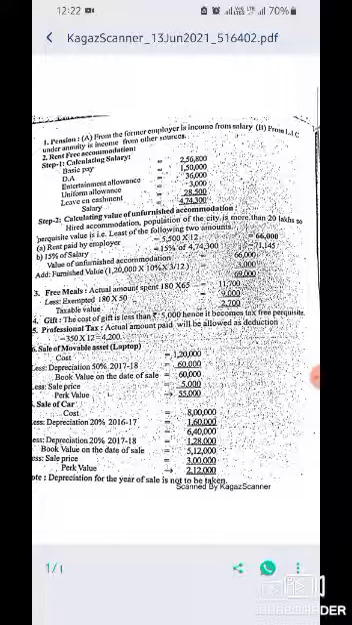Now let's see the sale of movable assets. Laptop cost is 1,20,000, less depreciation 50%, that is 60,000. The book value on the date of sale is 60,000, less sale price 5,000. So perk value is 55,000.